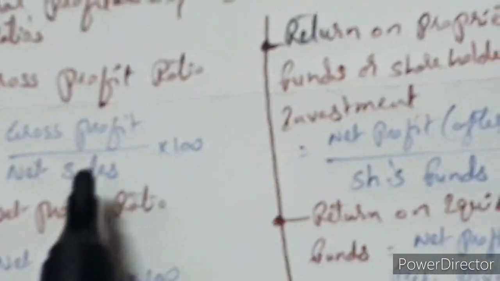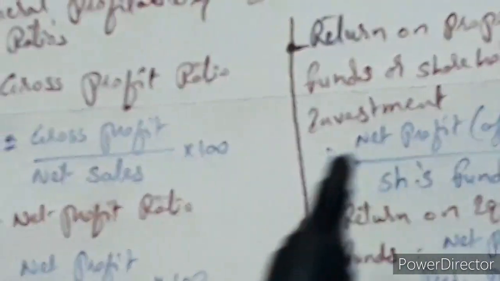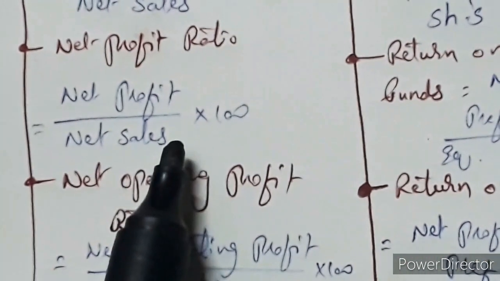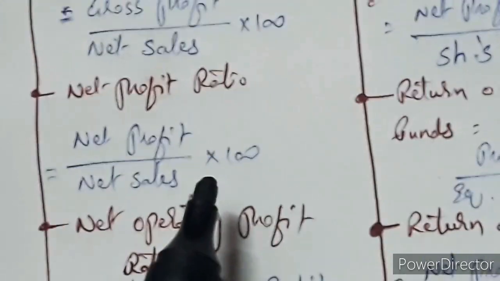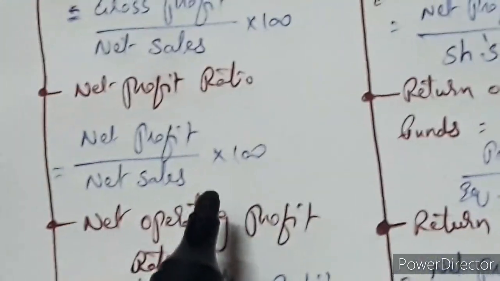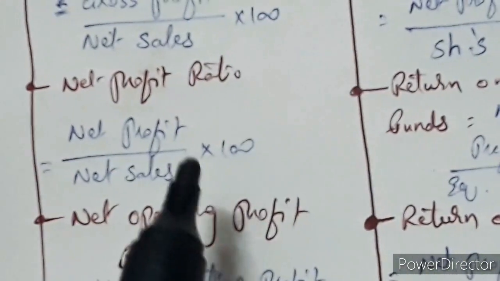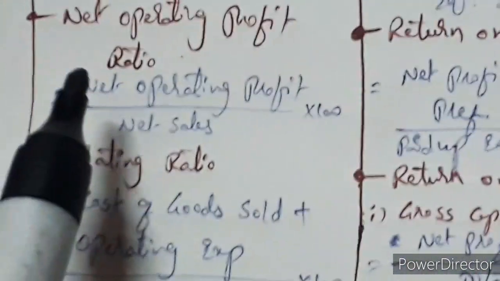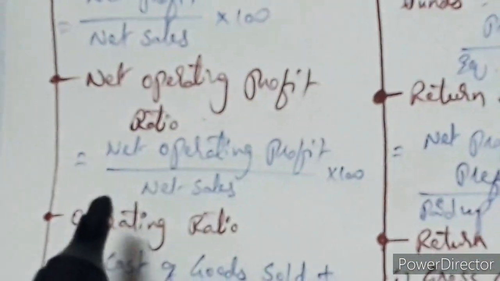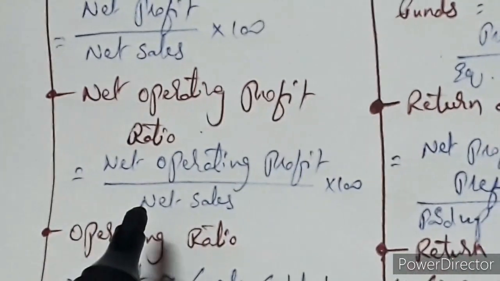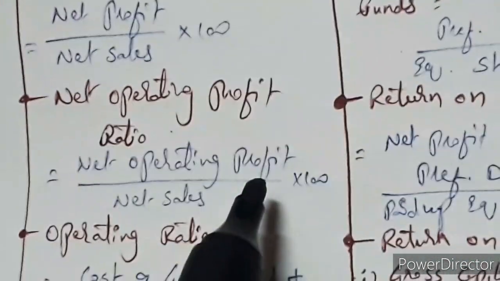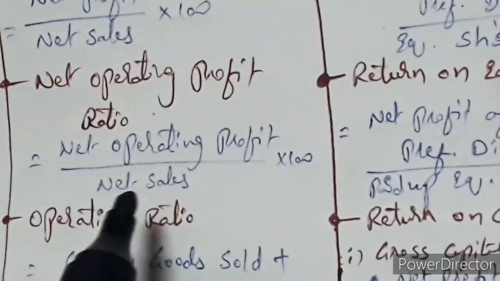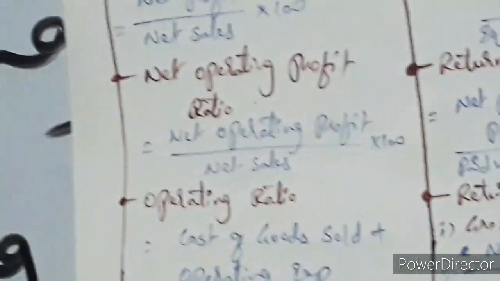So gross profit divided by net sales into 100. Next one is net profit ratio, which is also calculated by comparing with the net sales. Net profit divided by net sales into 100. Next one, net operating profit, calculated as net operating profit divided by net sales into 100.